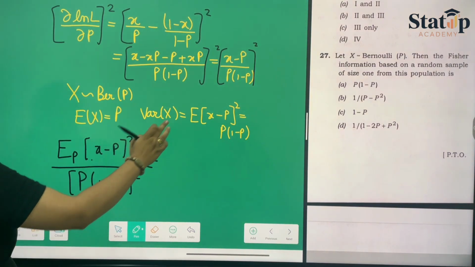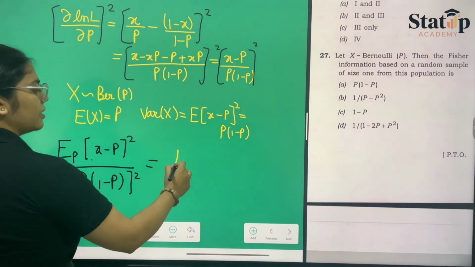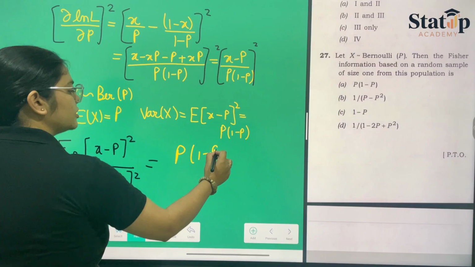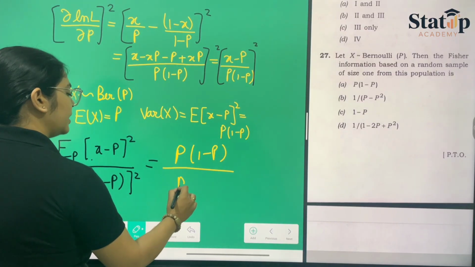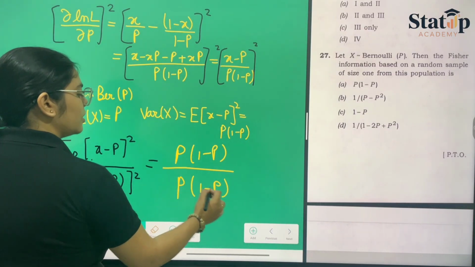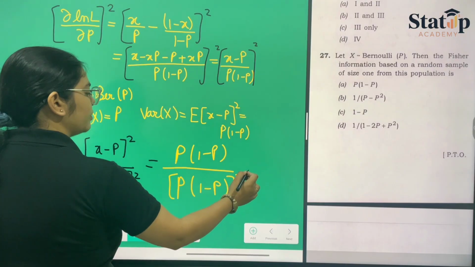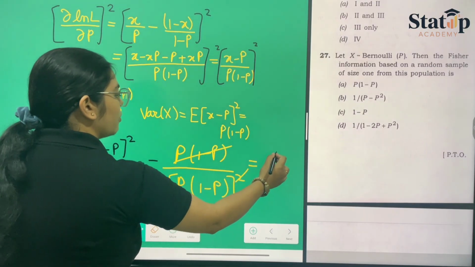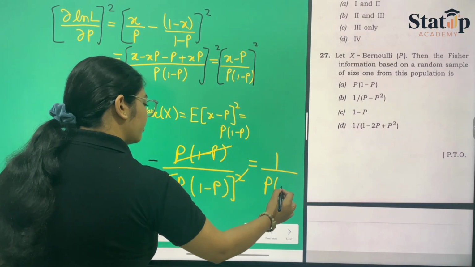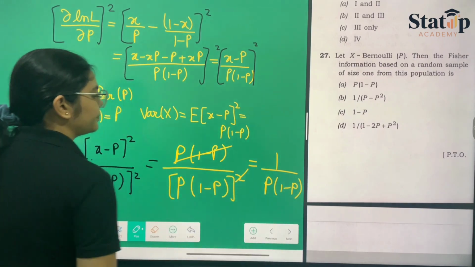Now this is similar to the variance formula, so we can replace it: p(1 minus p) upon p(1 minus p) whole square, which gives 1 upon p(1 minus p).